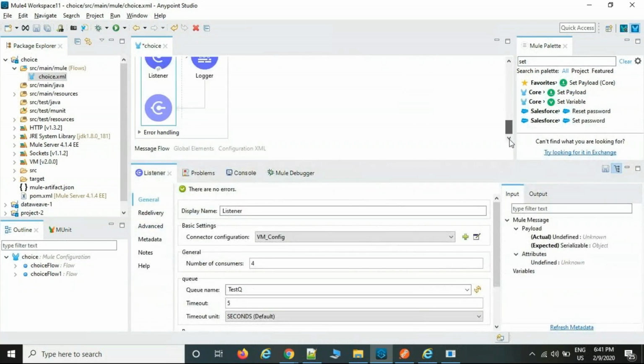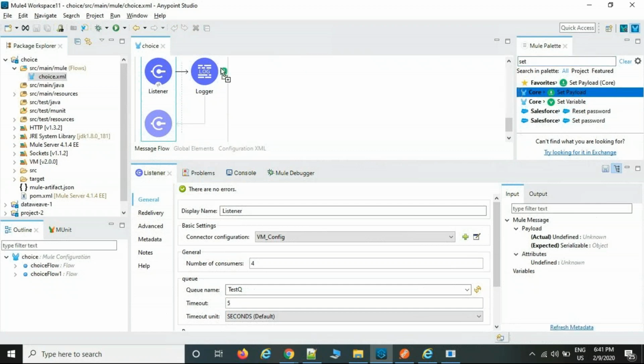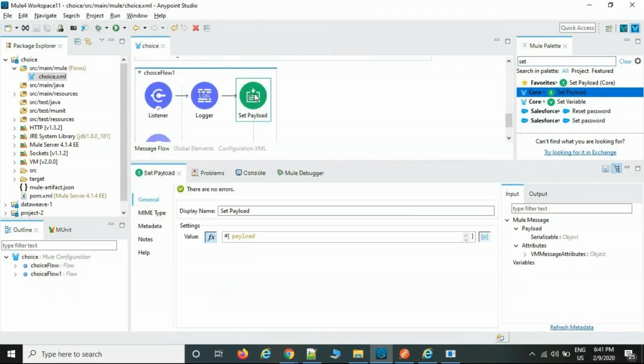If we select here also the receiver, not here, set payload. If you want you can change, and this is the receiver confirmation message. Whatever content you want, you can receive. Then the receiver sends a confirmation message.